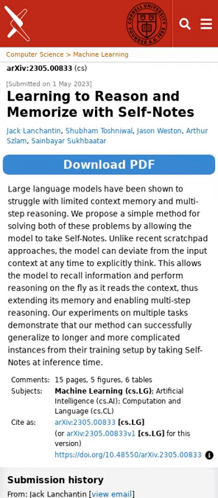Large language models sometimes have trouble remembering things and thinking through multiple steps. A new method lets these models take notes on their own, helping them remember better and solve more complex problems.